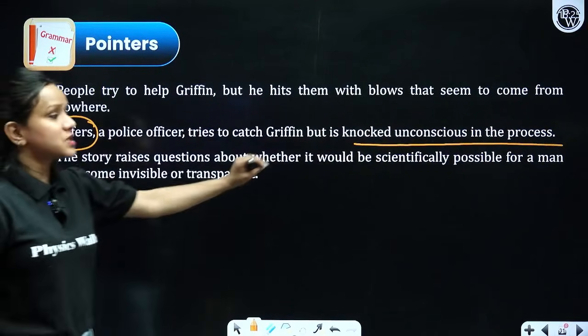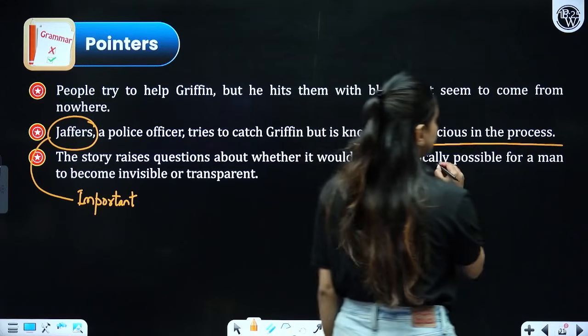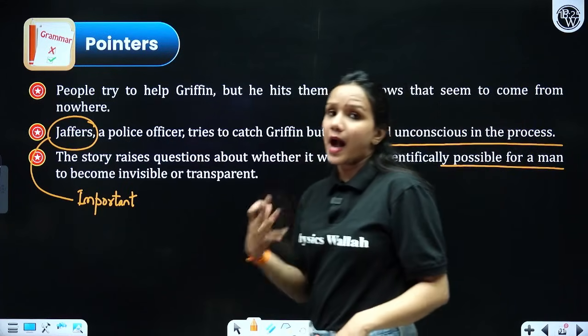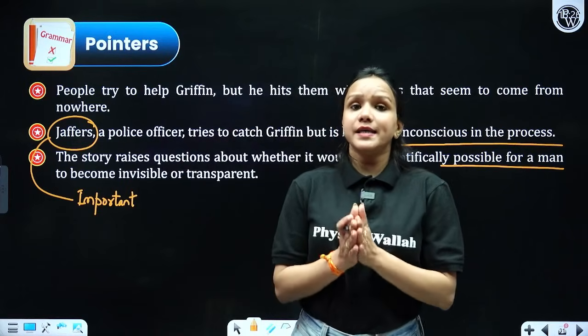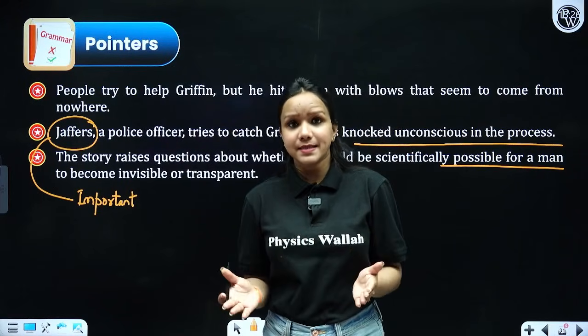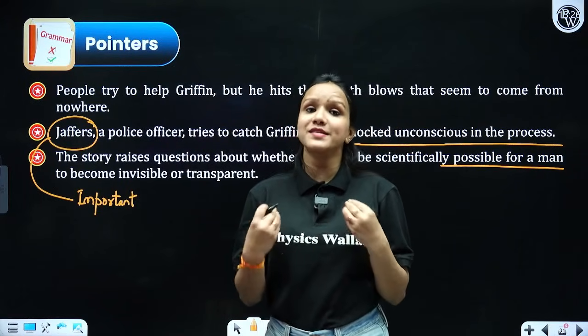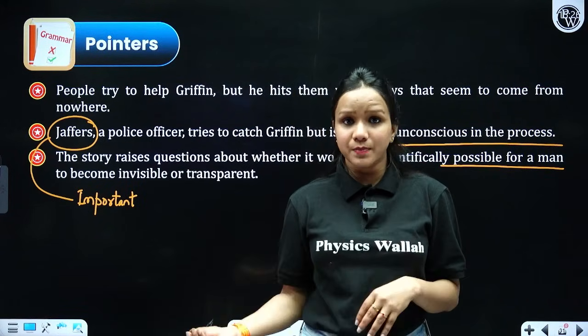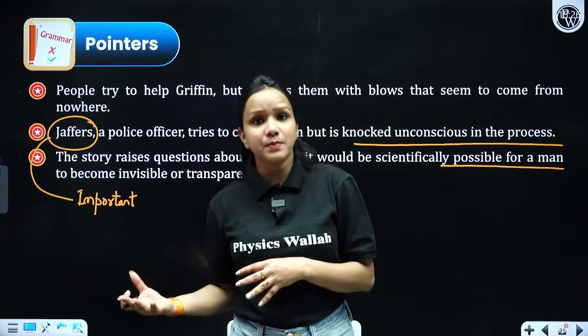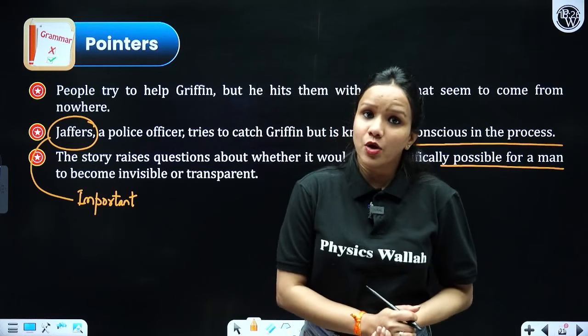The story raises questions about whether it is scientifically possible for a man to swallow something and become invisible. So there is not much complexity in the story. It's just that we come to know about the scientist named Griffin who swallows his own drug just because he had some bad intentions to harm other people, to disturb other people, to make the situations chaotic, right?